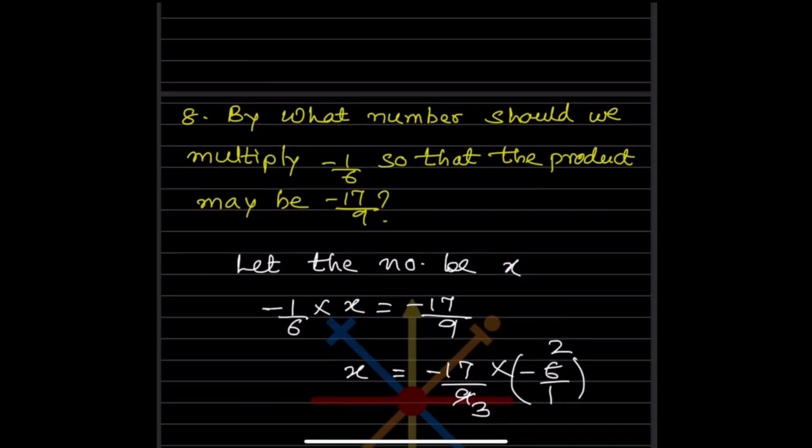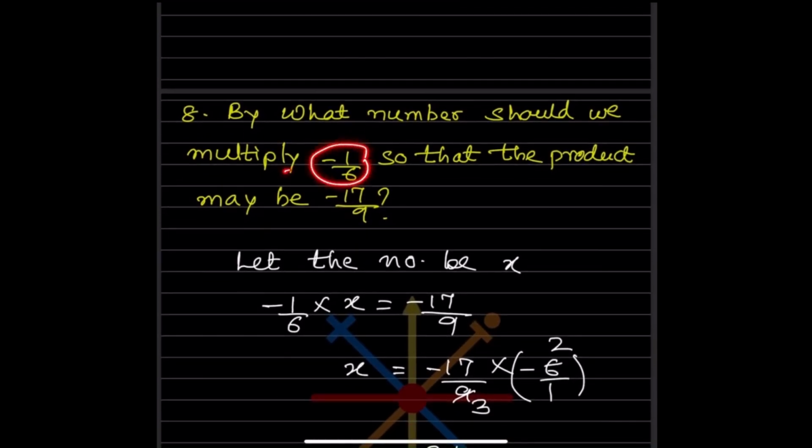So by what number should we multiply minus 1 by 6 so that the product may be minus 17 by 9? So we'll consider, let the number be x. So we have to multiply minus 1 by 6 into x, that is equal to minus 17 by 9. So x will be here.